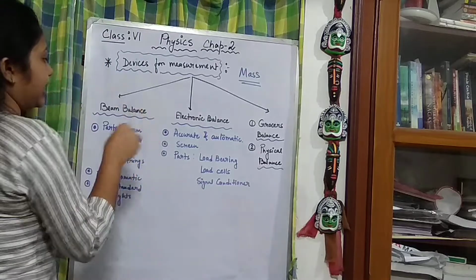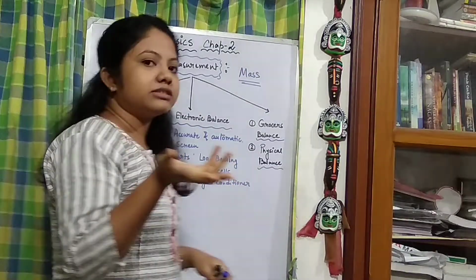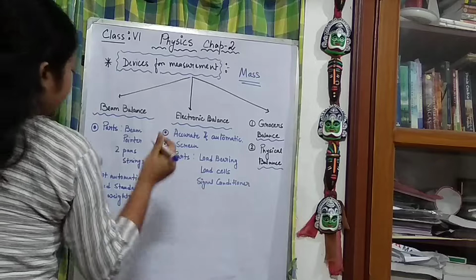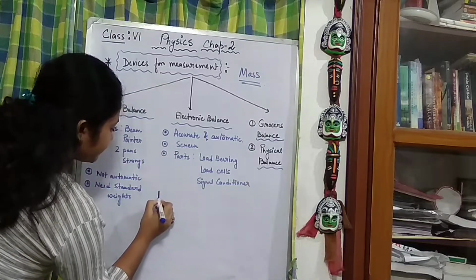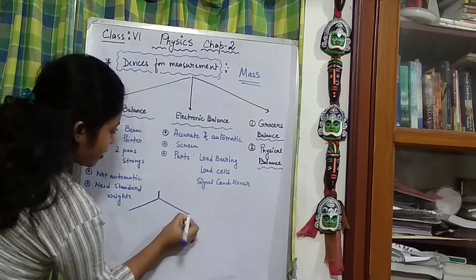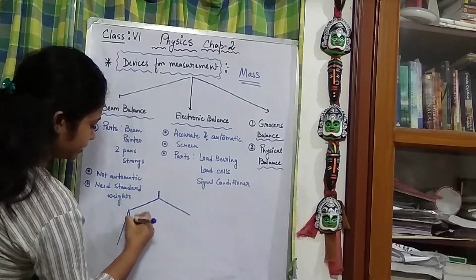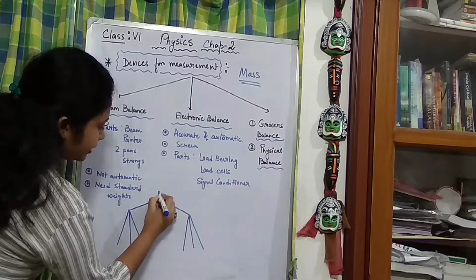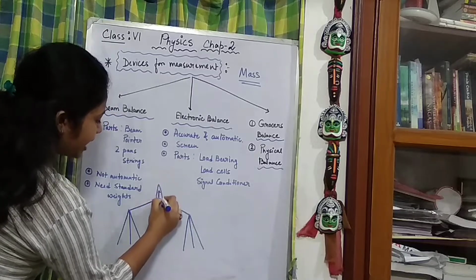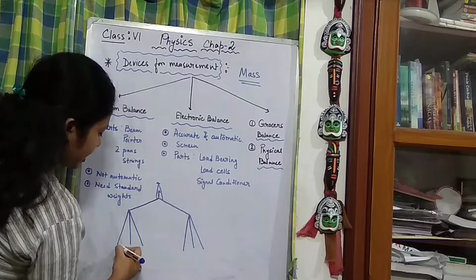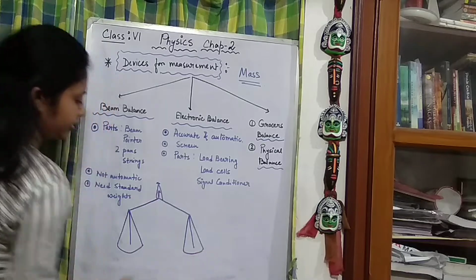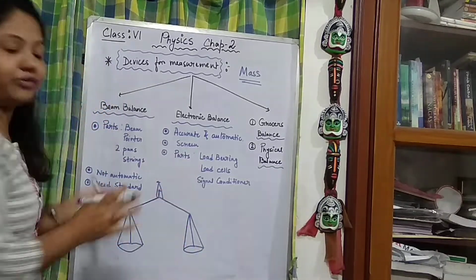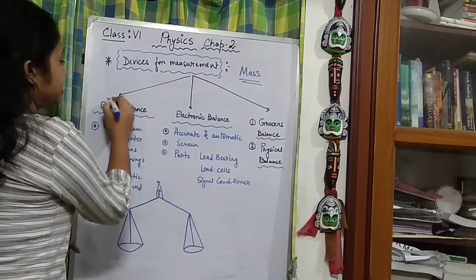Now coming to the beam balance. Why this name, beam balance? Because of the presence of a beam. If you can recall, they generally look like this. From here, the pans are kept floating. There is a pointer out here, which has been hung by some pulley. There is a pan always kept out here. Spare my drawing though. It is named because of the presence of the beam.